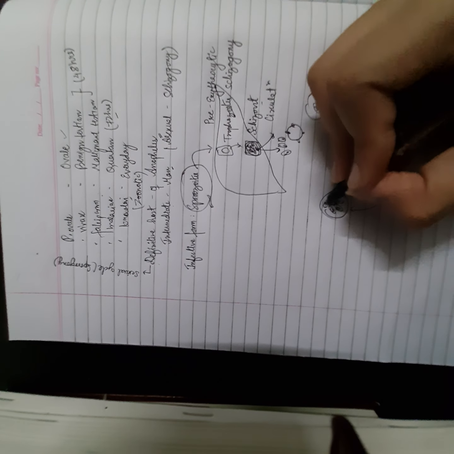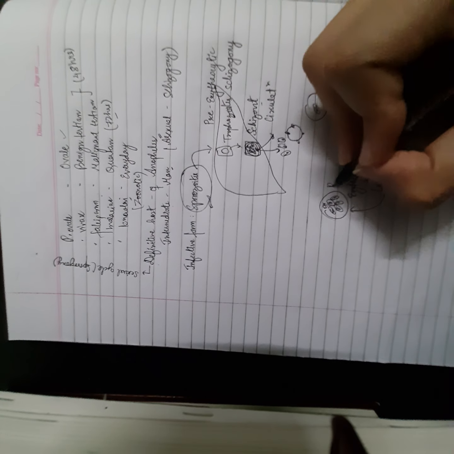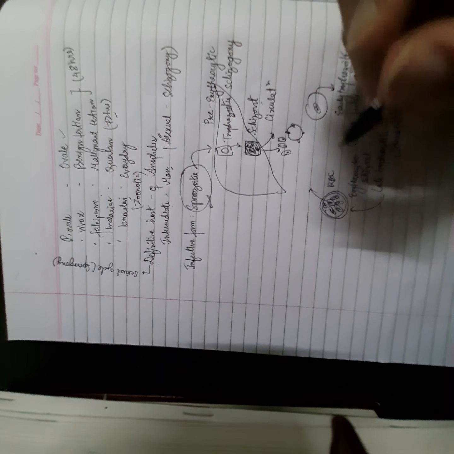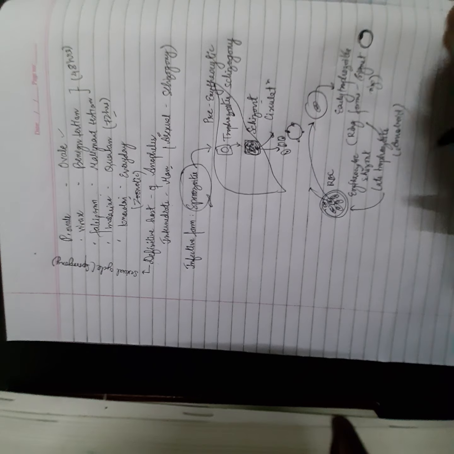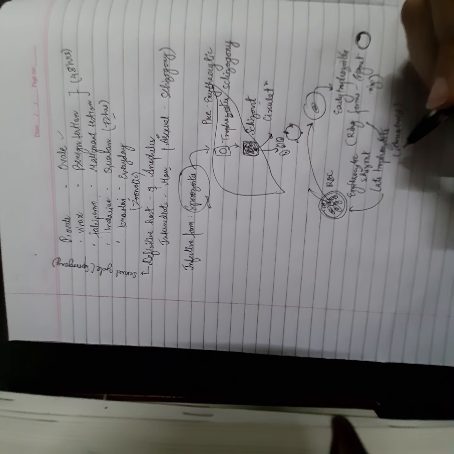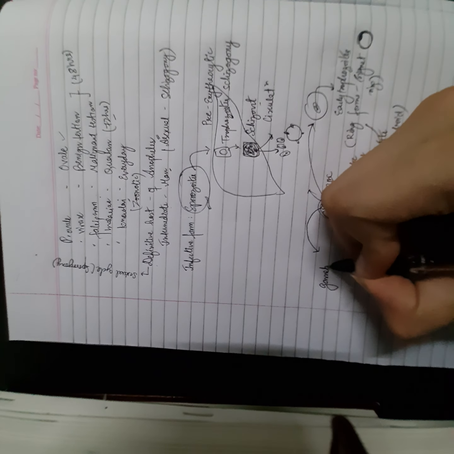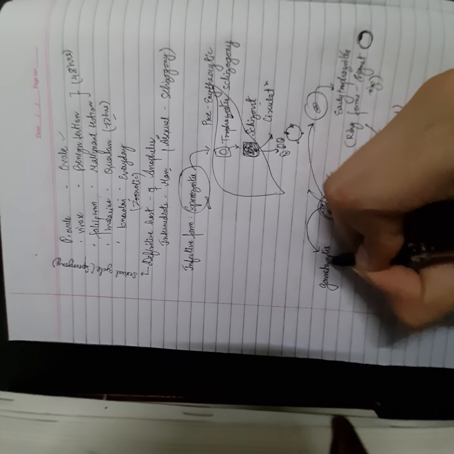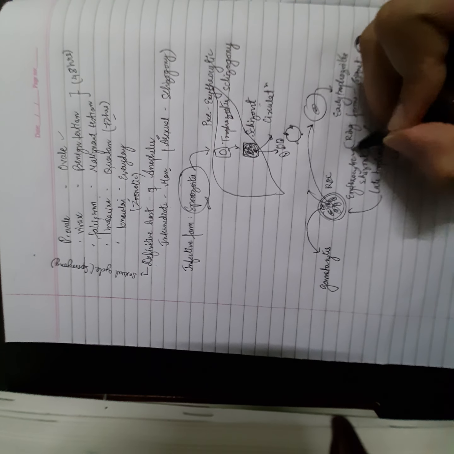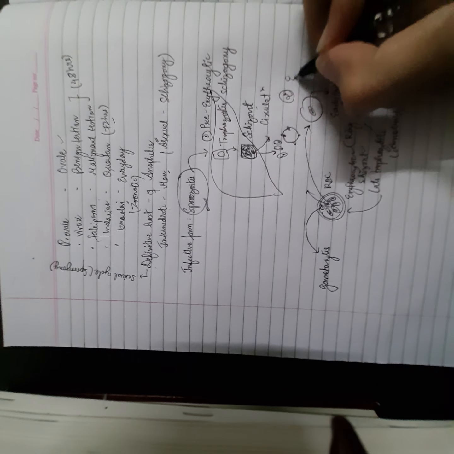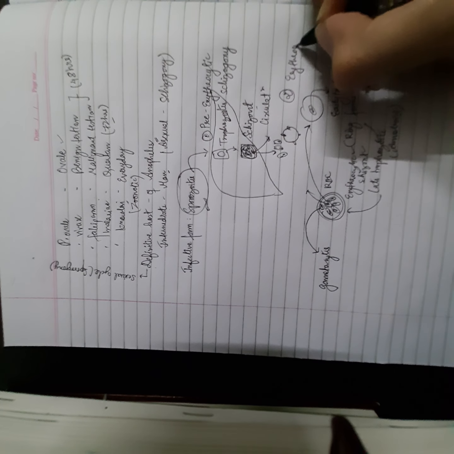Now what can these merozoites do? This RBC is also going to rupture, and these merozoites are going to come out. Now these merozoites can either go and reinfect other RBCs, and this cycle keeps on continuing, or they can go and form the gametocytes. So because we again observe the formation of an erythrocytic schizont, this second phase is what is known as the erythrocytic schizogony.